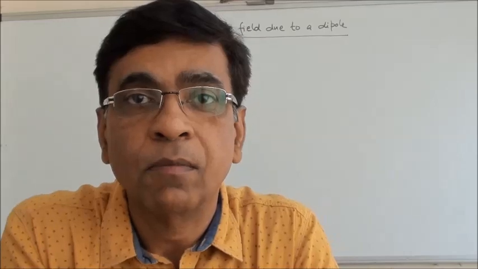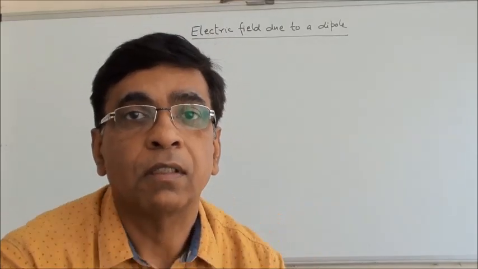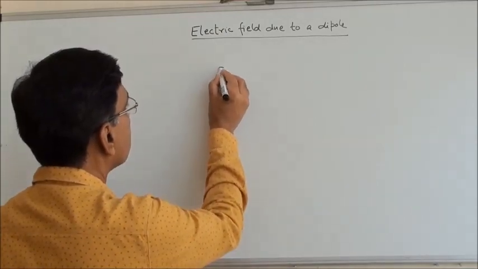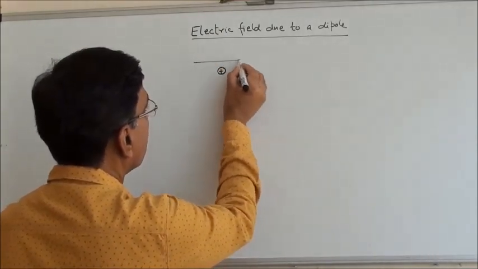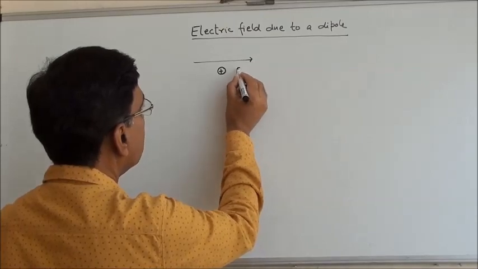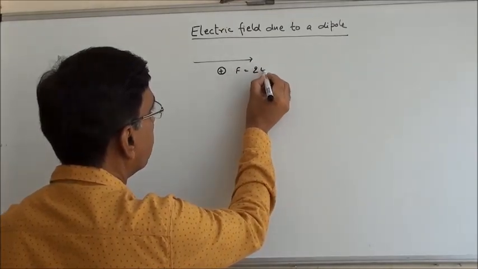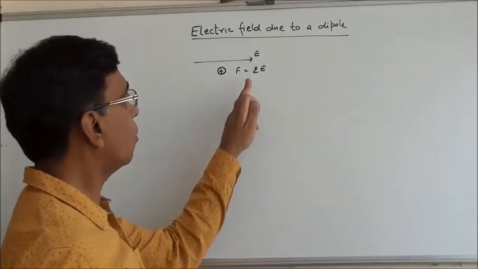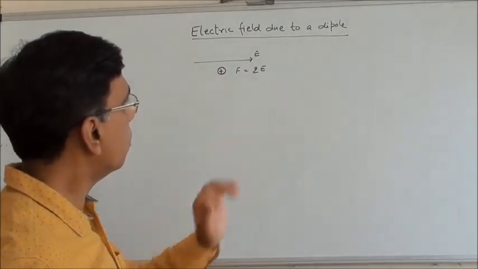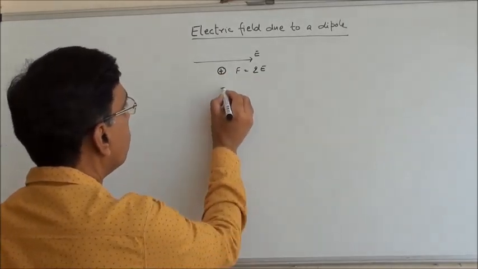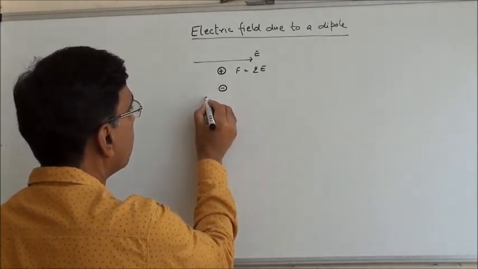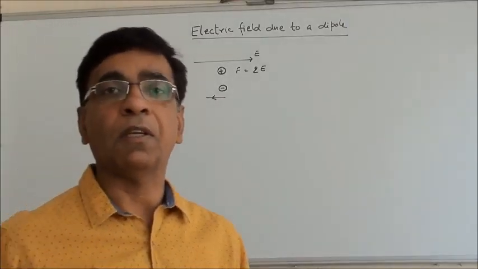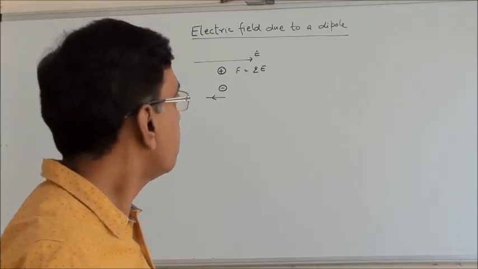Hello everyone. So far we have discussed that if I keep a positive charge in an electric field, it experiences a force QE, if E is the intensity of the electric field and Q is the charge, in the direction of the field. If I put a minus charge in an electric field, it experiences equal force but in opposite direction, minus QE.